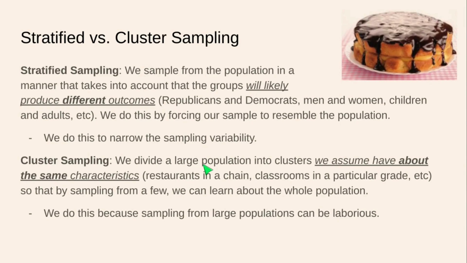So by studying a few of those clusters, by choosing a few at random, say assign each cluster, say each restaurant in the chain, or classroom in a particular grade at a large school, a random number, select a couple random numbers. Okay, we got a couple restaurants, we got a couple classrooms, and now we're going to assign each member of those, the employees of the restaurants, the students in the classrooms, a random number and sample from those handful of clusters rather than absolutely everybody in all the restaurant chains and all the classrooms.